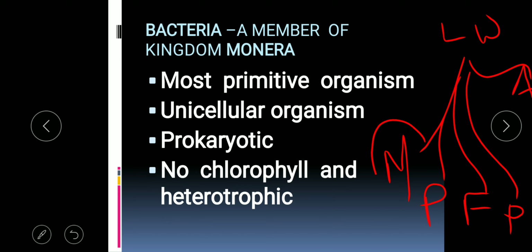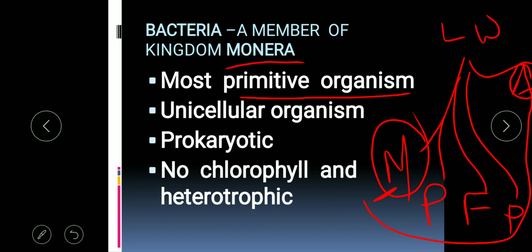The organisms belonging to kingdom Monera are the simplest form of life, whereas the organisms belonging to kingdom Animalia are the most complex forms of life. So the evolution has occurred from kingdom Monera towards kingdom Animalia. Clear? So bacteria is the most primitive organism. That is why it is a member of kingdom Monera. Then it is unicellular, which means they are made up of a single cell.